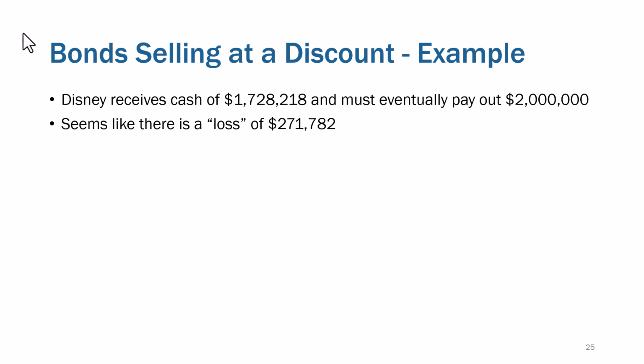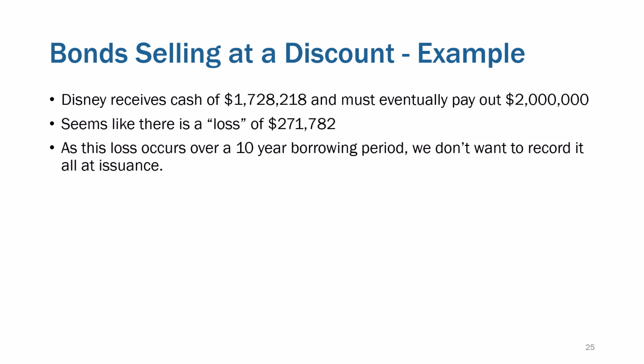So it kind of looks like there's a loss of $271,000. But they're not losing money, because they're going to be paying less interest than if they'd offered bonds at 8%. So just think about that. Disney gets $1.7 million today. They've got to pay out that $2 million. So it looks like they're losing $271,000, but the offset is they're only paying interest at a 6% rate when the market is saying you should have paid 8%. All right, so it's neither good nor bad. It's just where things are at.